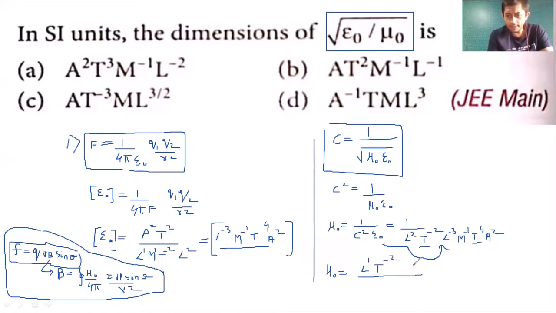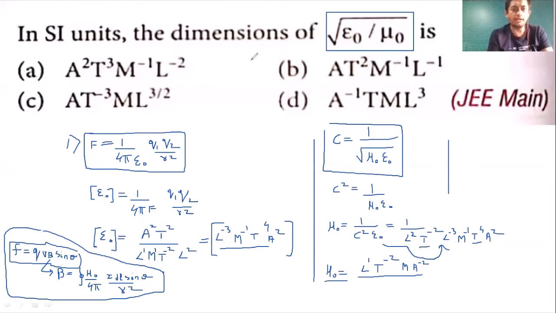उसके आगे क्या है? उसके आगे we can say that m raised to minus 1 goes up, m raised to plus 1. We have a raised to plus 2 goes up, a raised to minus 2. So these becomes the dimensions for mu naught. L raised to 1, t raised to minus 2, m raised to 1 and a raised to minus 2. Right, this becomes the dimension for mu naught.